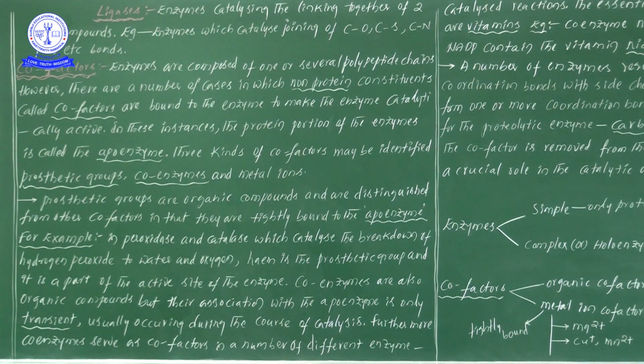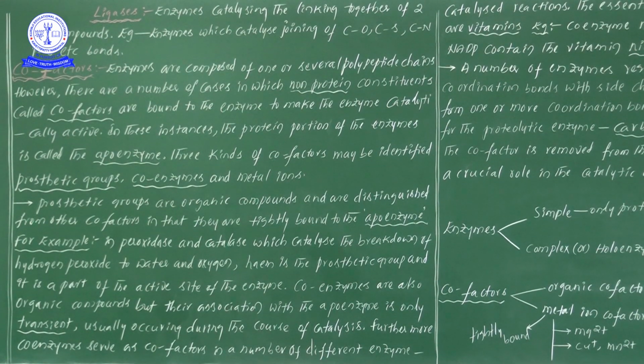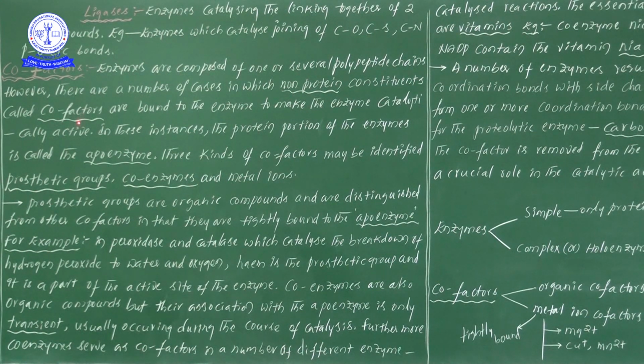Sometimes a non-protein part is also required for an enzyme. That particular non-protein part only we will consider as cofactor. Is the enzyme active with only the cofactor? No. First of all, the protein part must be there, and along with the protein part, the non-protein part also must be there. The protein part and non-protein part combined form one important, complex enzyme. The protein part is apoenzyme, and the non-protein part we consider as cofactor.